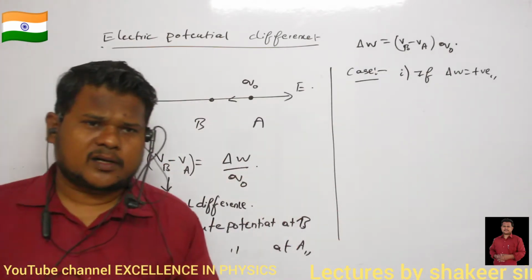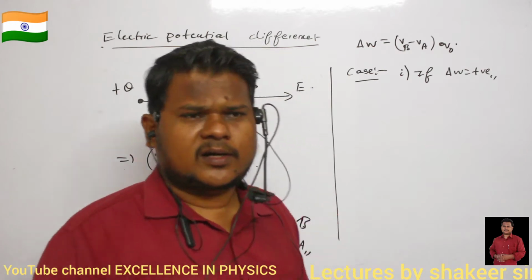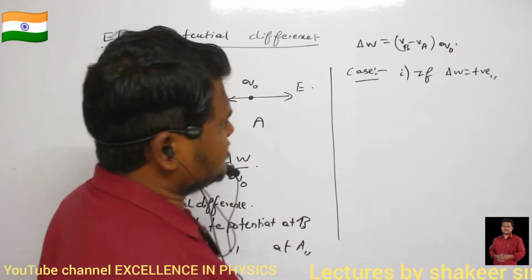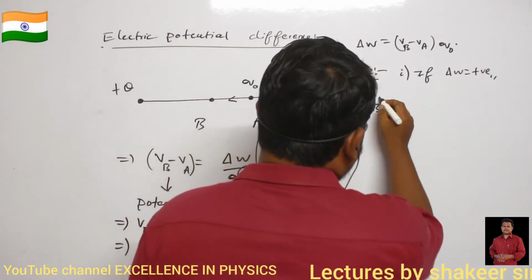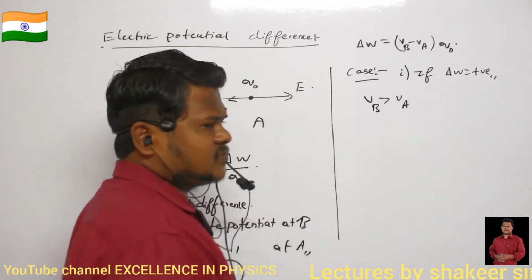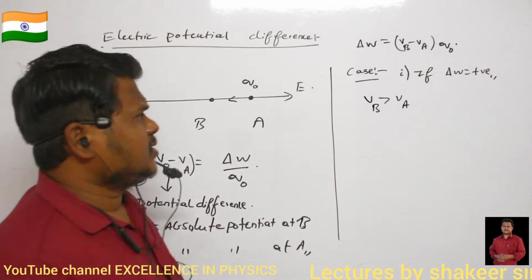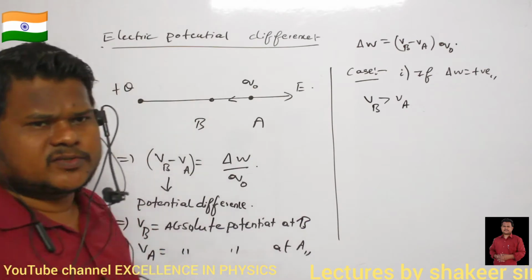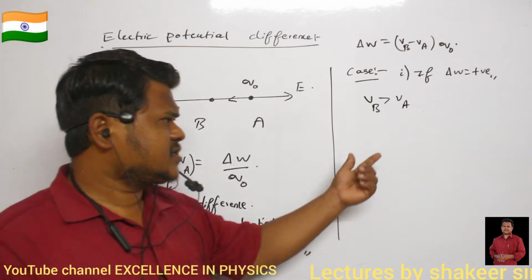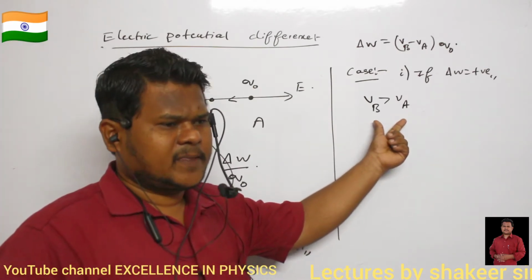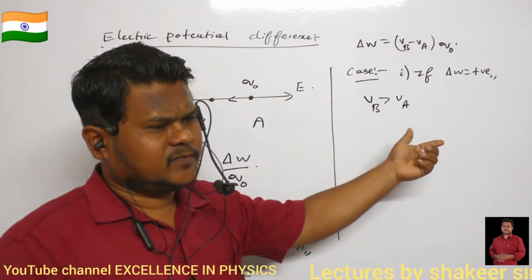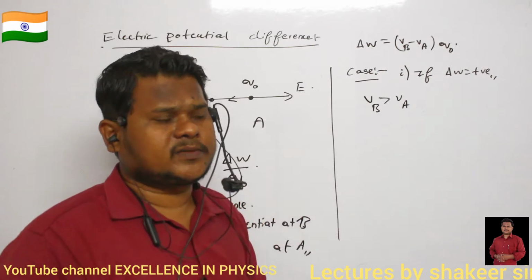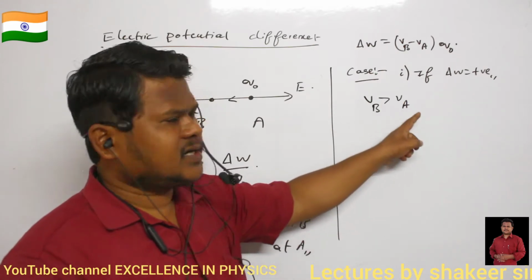What is meant by delta W is positive? It means work done is positive. If work done is positive, then can I say VB should be greater than VA? If work done is positive, then this term VB minus VA also should be positive. In which condition will VB minus VA be positive? Only when VB is greater than VA.